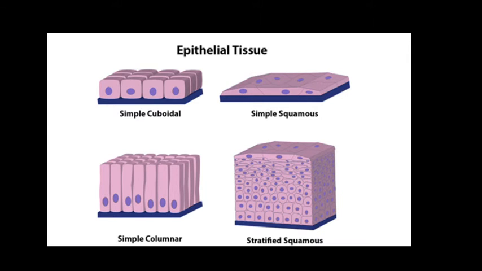If we talk about cuboidal, it consists of cube-like cells. Columnar consists of tall, cylindrical, pillar-like cells, found in the base part of the follicles. If you talk about their function, it helps in absorption of nutrients and secretion of gastric juice, and provides mechanical support.